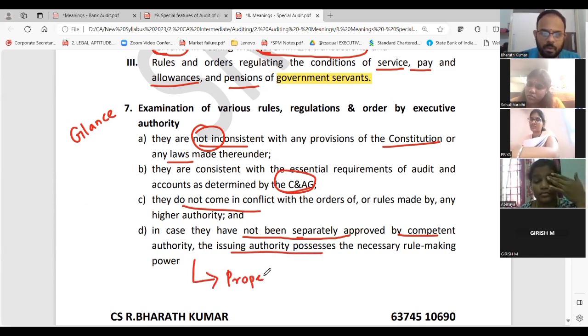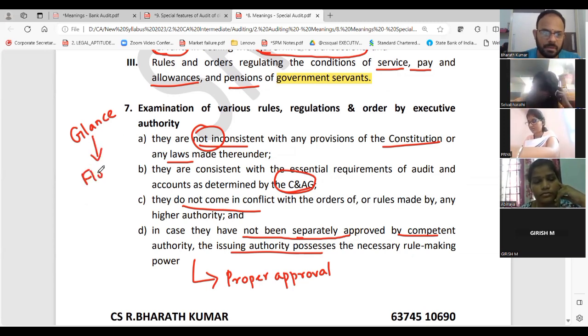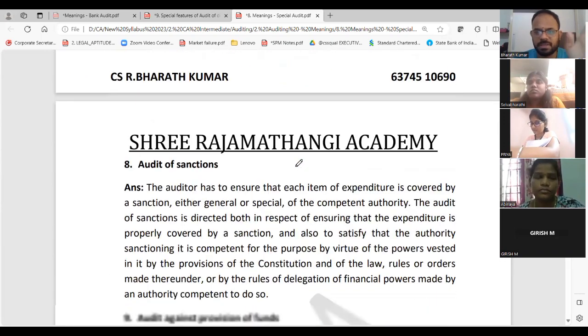This is a story. Why I gave this is for the continuity of the subject. That's all. Previous approval required. You need proper approval. Nothing should be inconsistent. Everything should be consistent as per C and AG. No conflict with the orders. This is the story. This is only for you to glance at for the story concept. Flow only I have given. Nothing else, not for exam. So don't even sit and write.